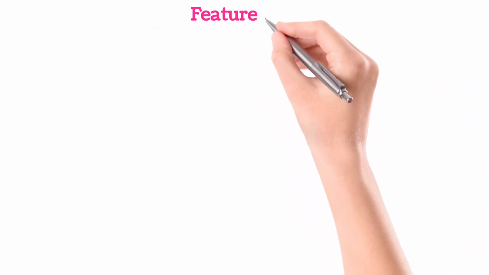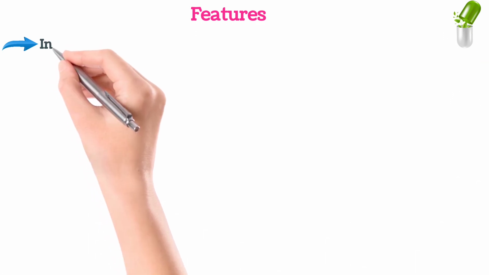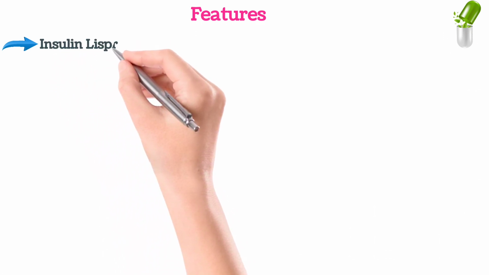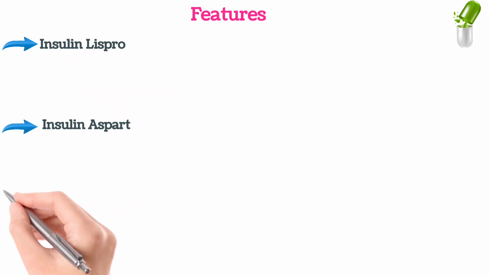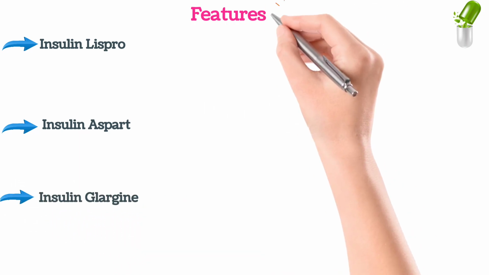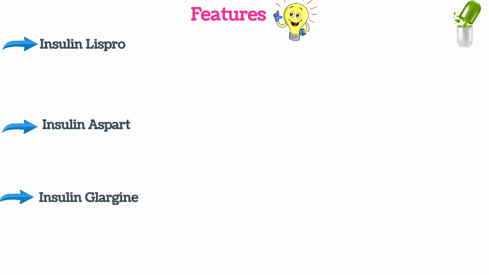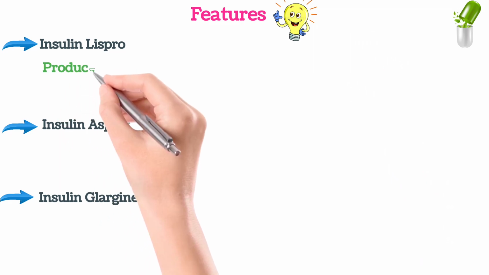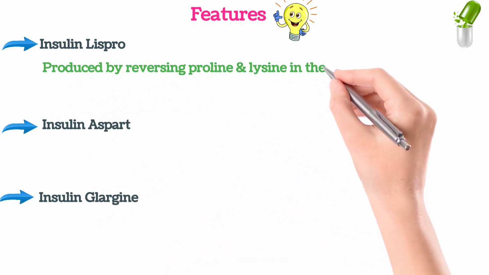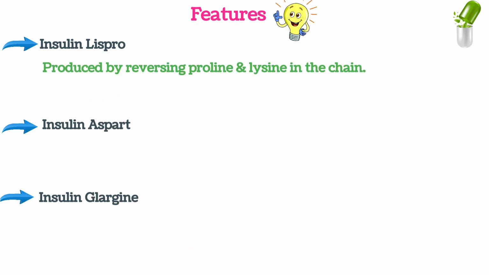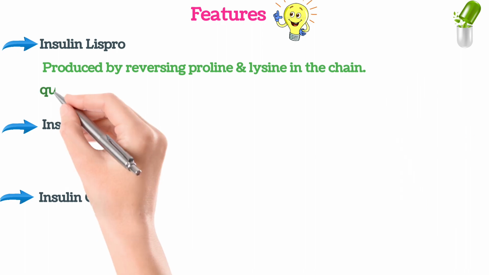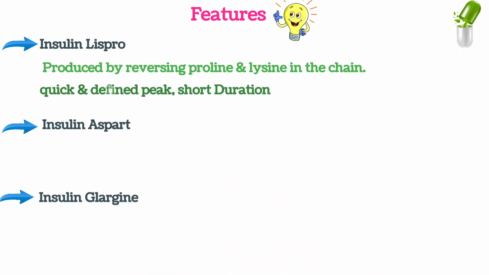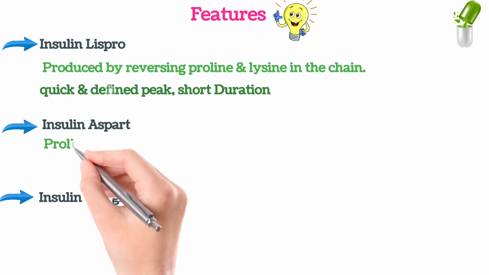In the last part of this video, we will go through the features of the synthetic versions which we have discussed now: insulin lispro, insulin aspart and insulin glargine. The first two are rapid acting and the last one, glargine, is long acting. So insulin lispro we will discuss first. It is produced by reversing proline and lysine in the chain, that is the amino acids got reversed. So that's why we get a quick and defined peak, but the duration is shorter.